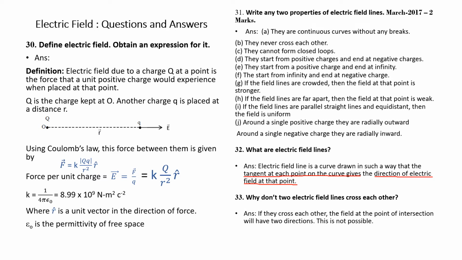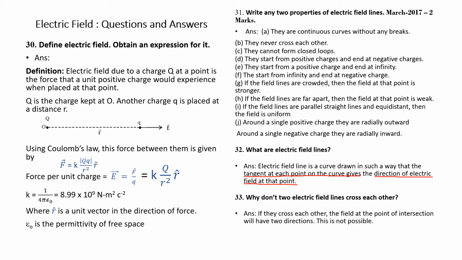Question number 33. Why don't two electric field lines cross each other? Previously, in question number 31, we said that electric field lines never cross each other. Now question number 33 is asking why two field lines do not cross each other.